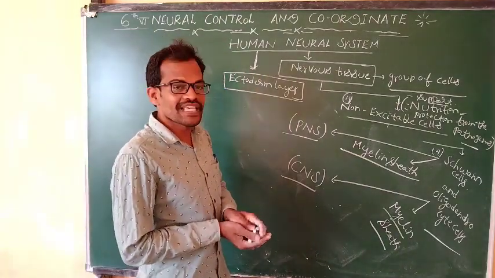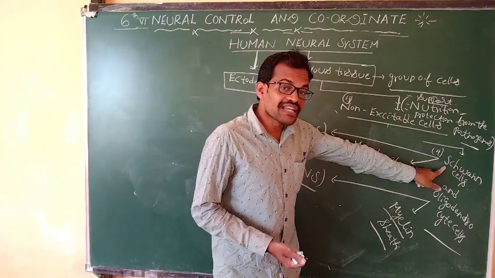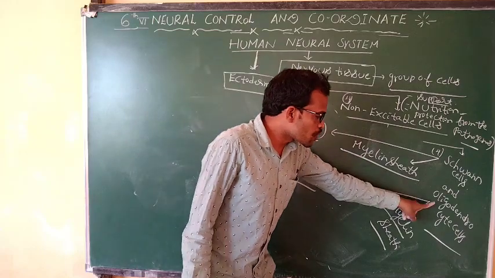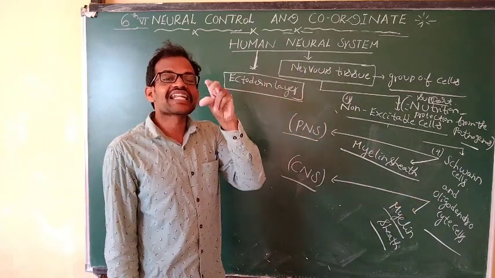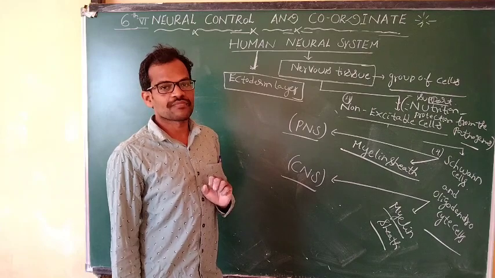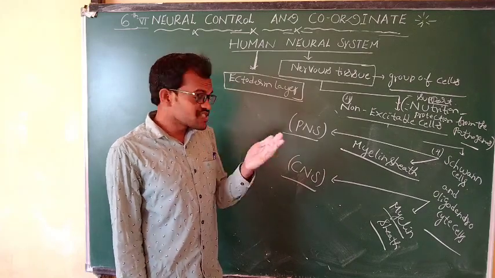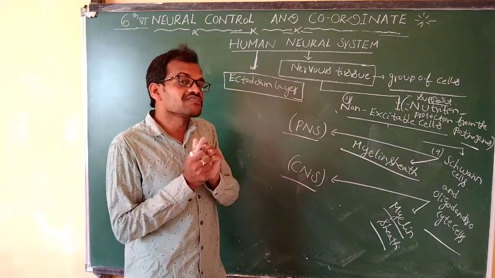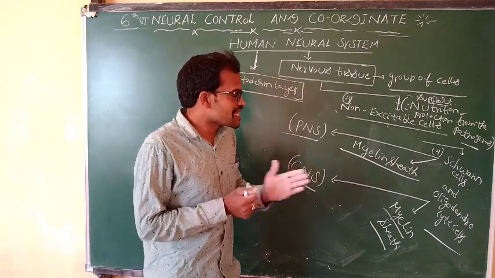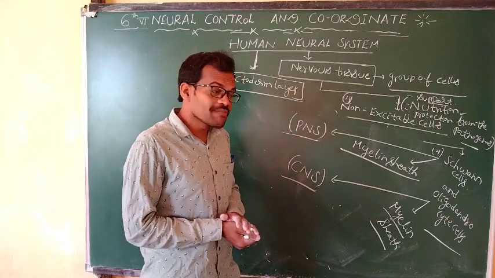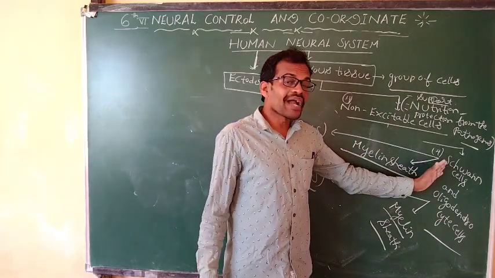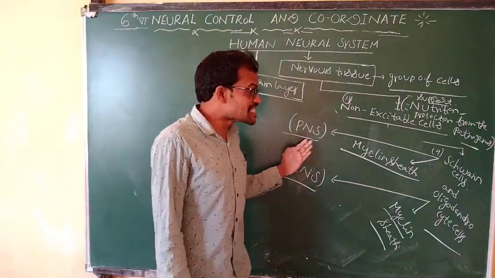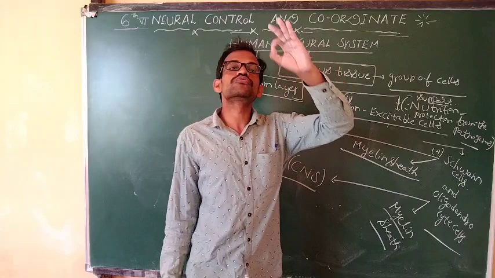The myelin sheath is produced by the Schwann cell in the peripheral nervous system. Oligodendrocyte cells are present in the central nervous system. For example, the neurons originate from and are present in the central nervous system. The outer protective covering of each neuron is the myelin sheath. In the peripheral nervous system it is produced by the Schwann cell, and in the central nervous system it is produced by the oligodendrocyte cells.